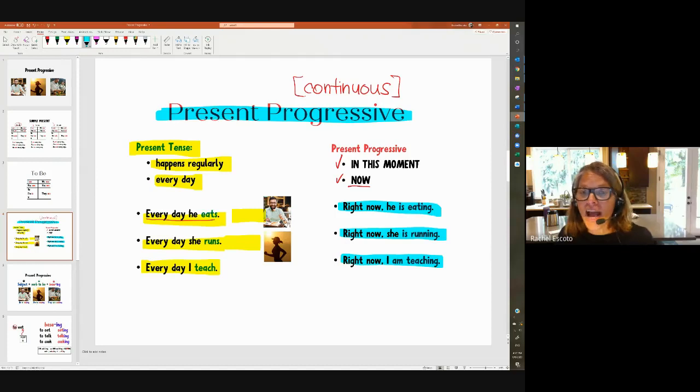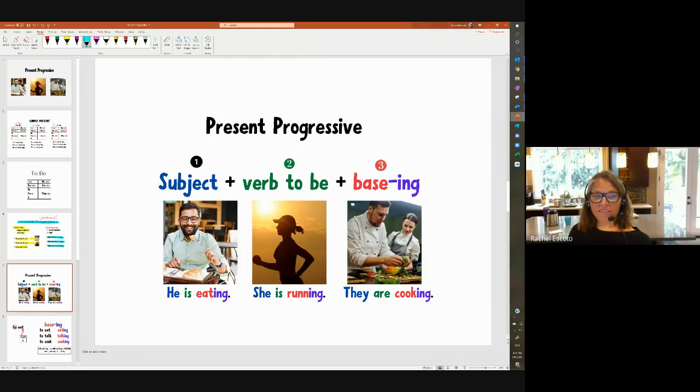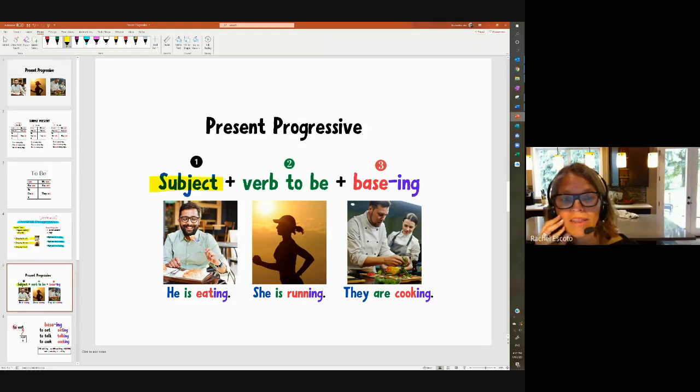All right, well, let's look at how we form the progressive tense. In the present progressive tense, we need three things. We need a subject. We need the verb to be that agrees with the subject. And we need the base form plus ing. Okay, and let's just look in the sentences. Here we have the subject, the verb to be, the base of a verb plus ing. He is eating.